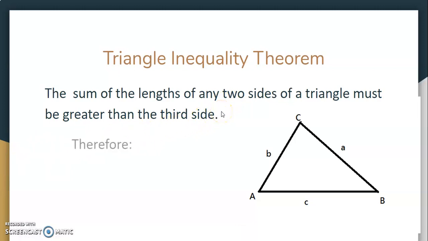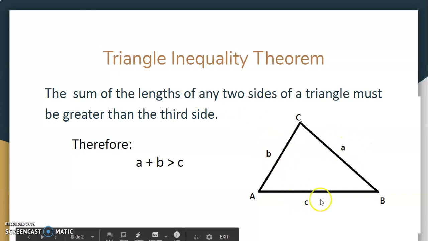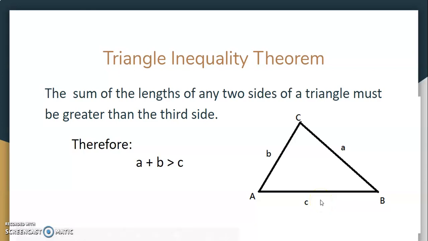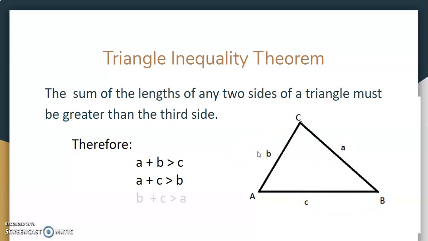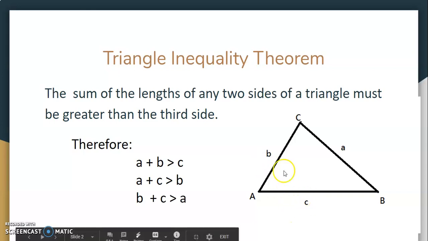So in our situation, we recognize that a plus b, this a and this b, must be greater than this c. But it's also true for all of those sides. So a plus c, these two sides, must also be bigger than b. And finally, b plus c, these two sides, must also be bigger than a. Otherwise, a triangle doesn't exist.